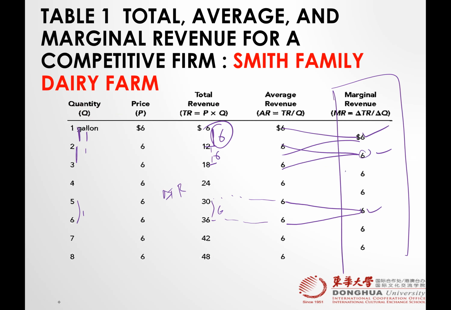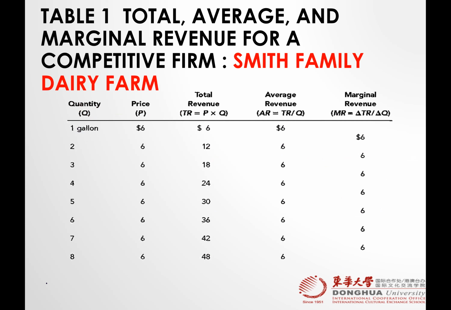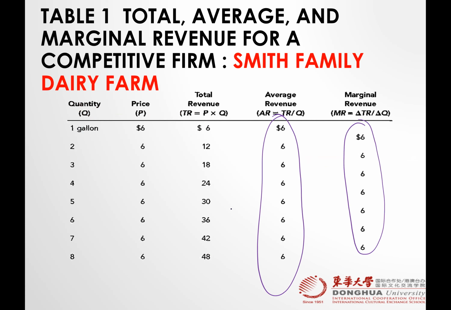Right? So it means we have proved that in a perfectly competitive market, average revenue and marginal revenue are equal to the market price, right guys? So from here you can write down that the characteristic of perfect competition is that market price is equal to average revenue and is equal to marginal revenue. Let's move forward.